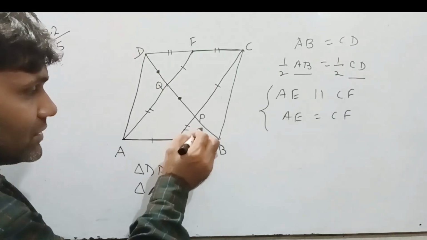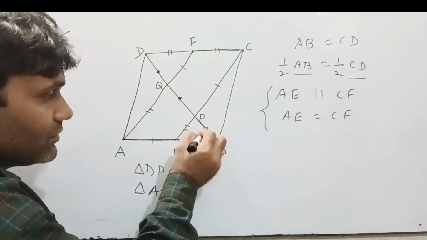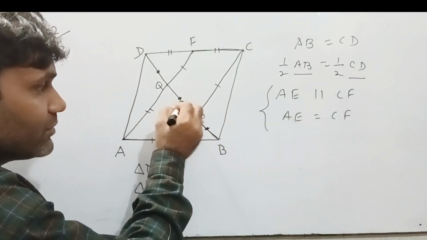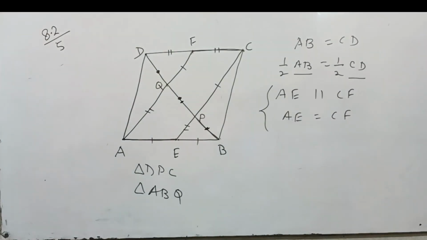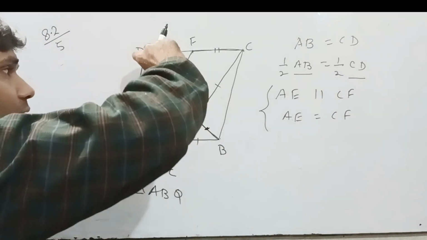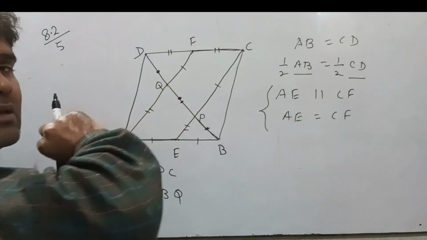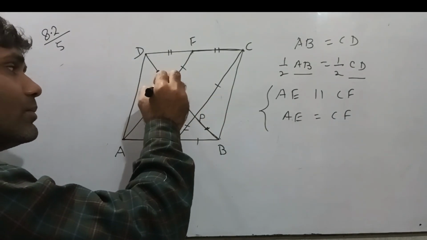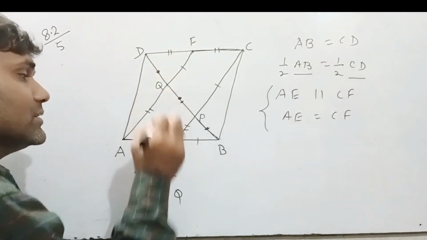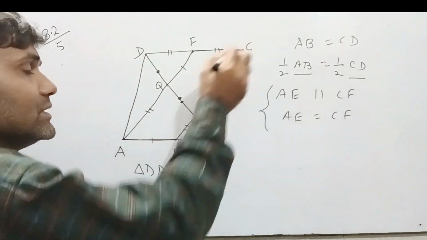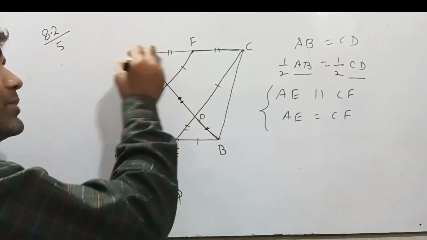It means this line segment equal to this line segment. Then we have this line segment equal to this and this line segment equal to this. It means AC and CE trisect the diagonal BD.